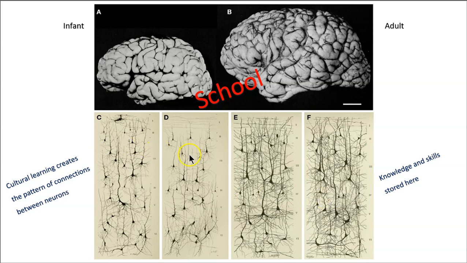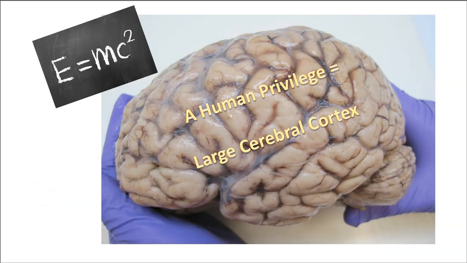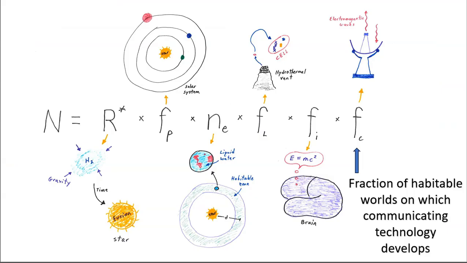So this process of learning culture and then using culture and generating new culture was the key to our ancestors' success, and that set up selection pressures for larger brains over time. And so today we enjoy a large cerebral cortex capable of learning lots of information, storing information, and we can use that information in flexible ways, and that makes us a very, very impressive intelligent species indeed.